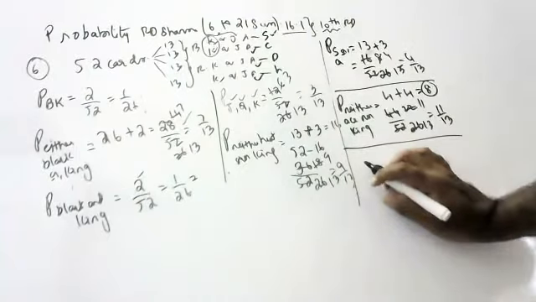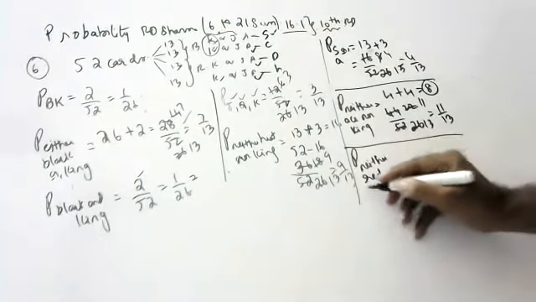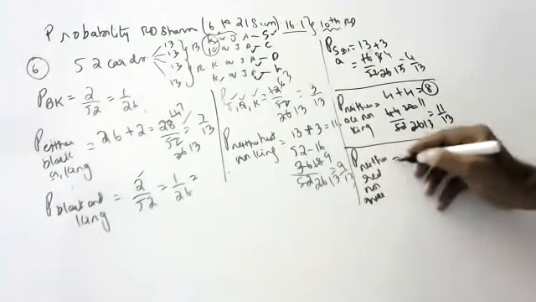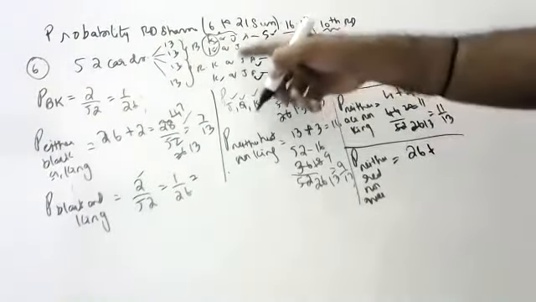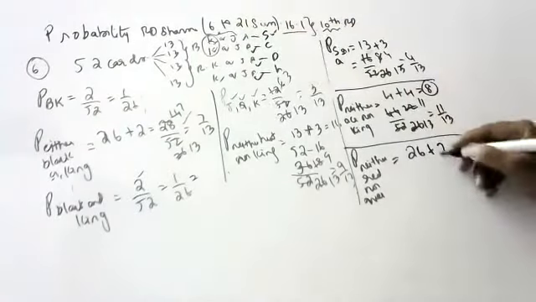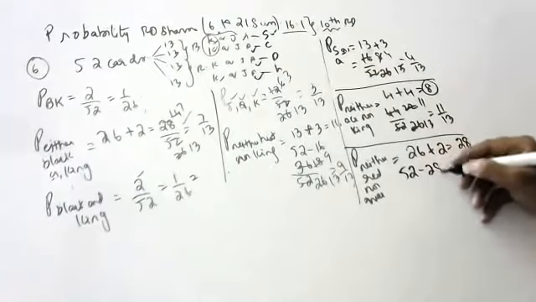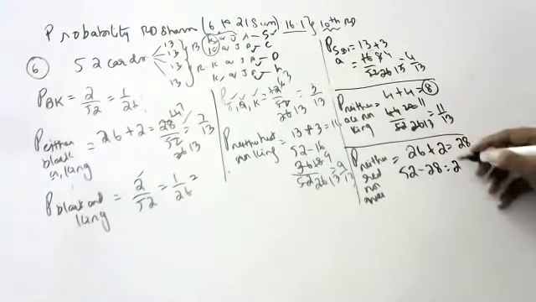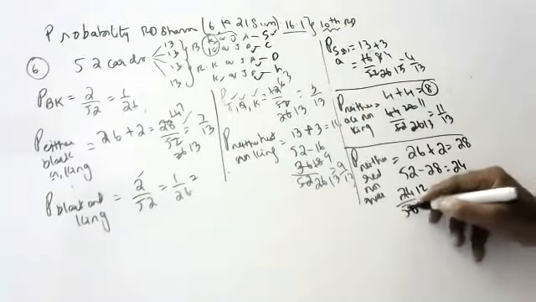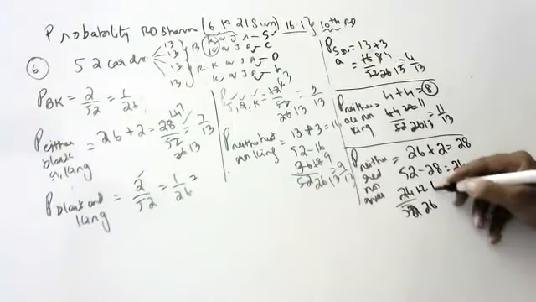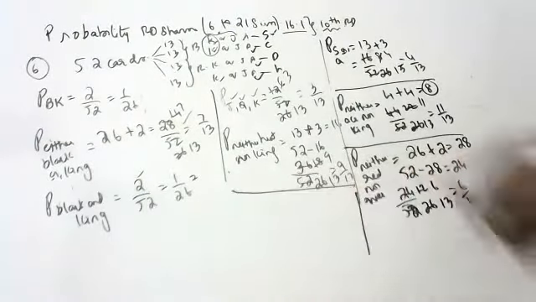Next, neither red nor queen. He doesn't want red. How many reds are there, children? 26. And how many extra queens are there? 2. So he doesn't want 28 cards. If you remove 28 cards from 52, how many will be there? 24. So answer is 24 by 52, that is 12 by 26, that is 6 by 13. So answer is 6 by 13.